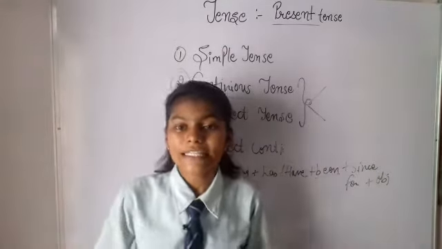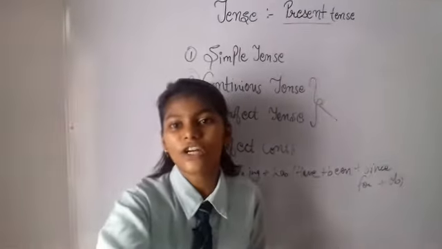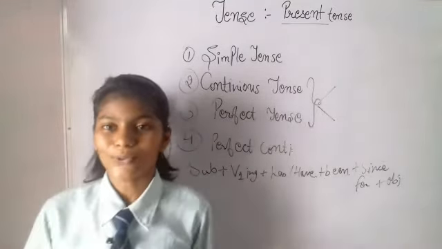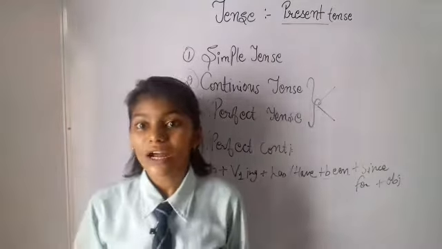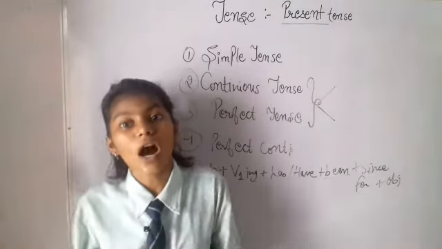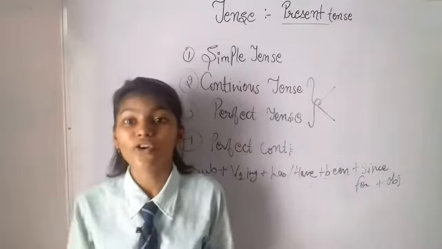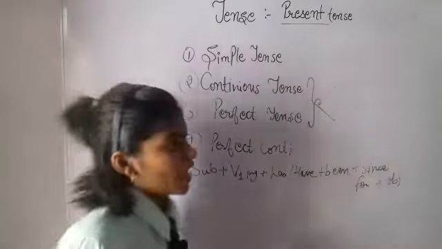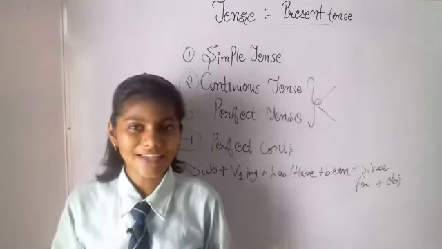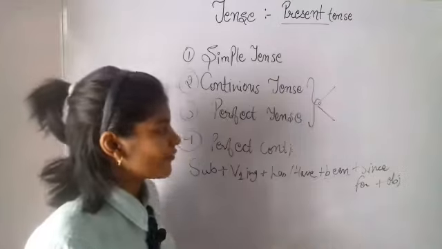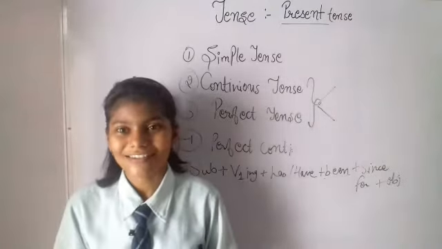Since and for are actually different. For is used for a defined length of time: for 4 hours, for 3 hours, for 1 hour. If I want to make a sentence: I have been studying for 2 hours.